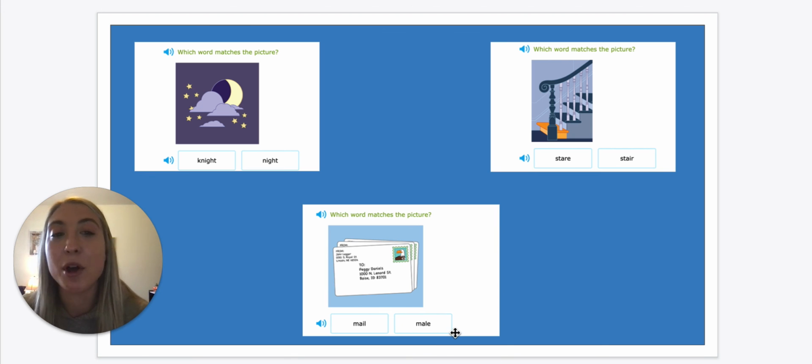So take your time, look through each word, and also if you have a dictionary at home, or you can go online and go to Safari and type in dictionary.com. You can also type in the words and see if the definition matches the picture as well.